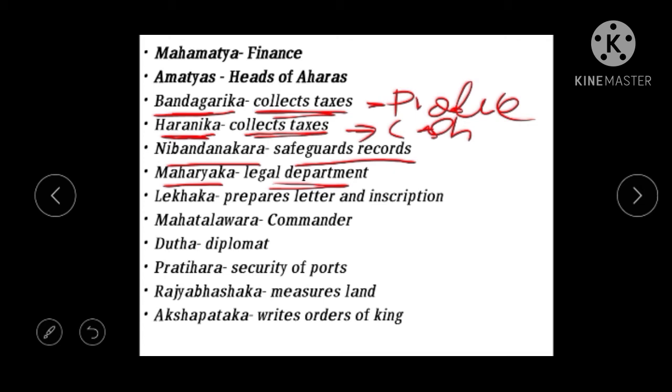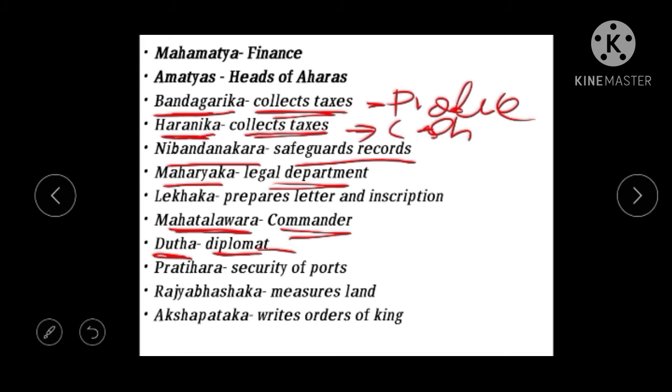Then the next one is Mahatalvara. Mahatalvara is a commander, the commander in chief. So he is the head of the army. He commands the army based on the orders of the king. Then Dutta is a diplomat. In the period of war, he plays a main important role. Sometimes wars conclude with peace, and this is the person who plays the main role in concluding the peace treaties.